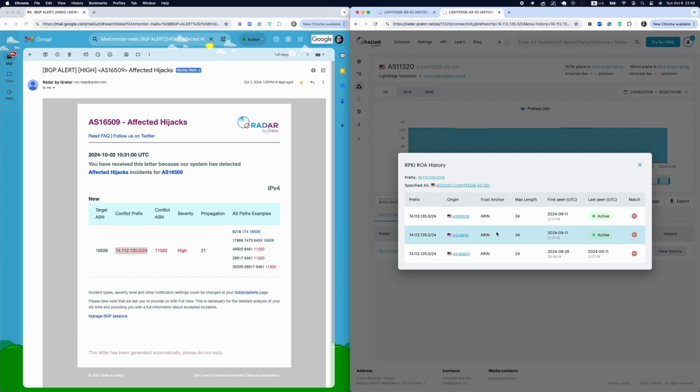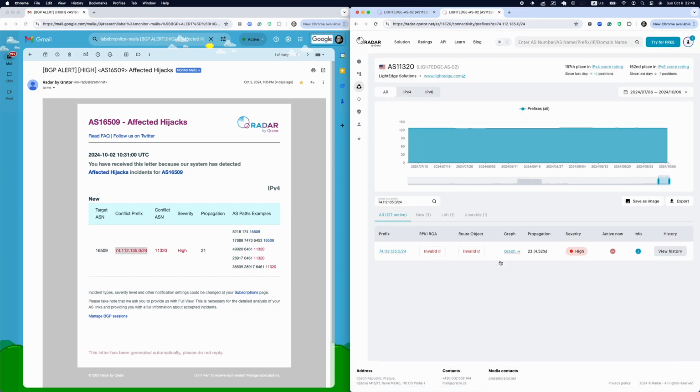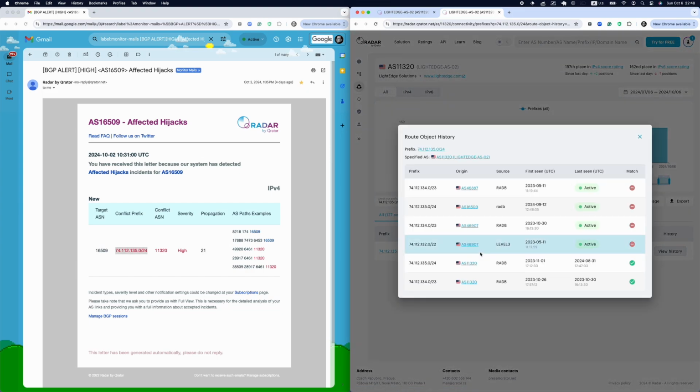2 of the 3 objects are active, while the third has been inactive since September 11, 2024. Thus, from a resource public key infrastructure and root origin authorizations perspective, only Autonomous System 16509 and Autonomous System 14618 have the right to announce this prefix. Next, similarly, let's examine the information about root objects.